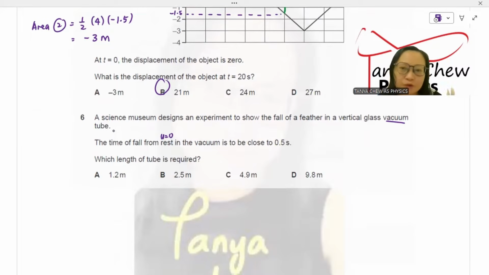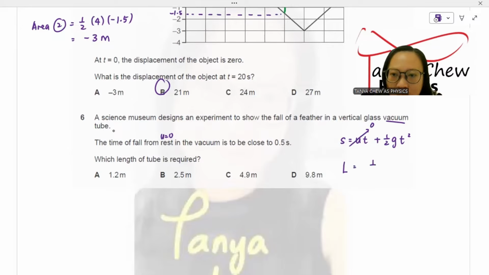Now, I would choose one of the kinematics equations, s equals ut plus half at squared, because it is falling. So I'm going to replace the a with g. And ut here is equal to 0. Why? Because u is equal to 0, when you times the time, you still get 0. So the length is the displacement.